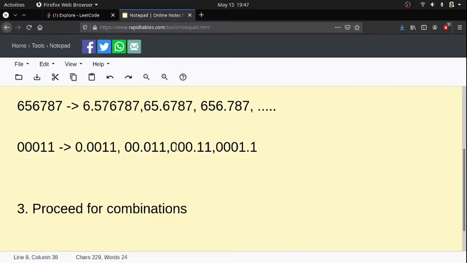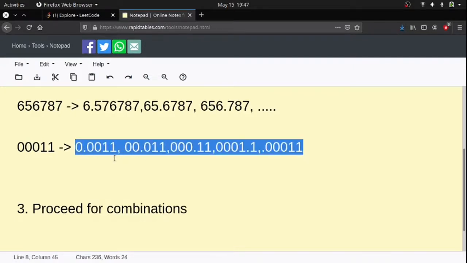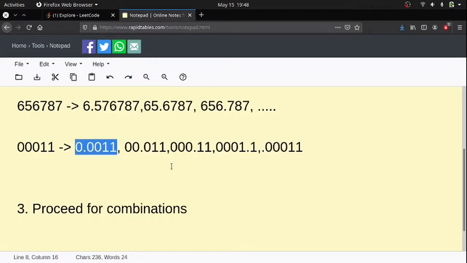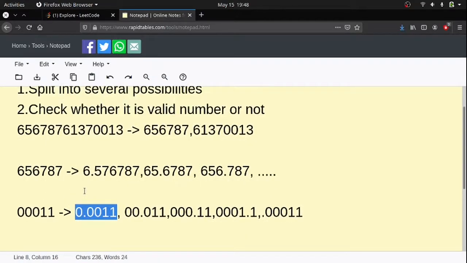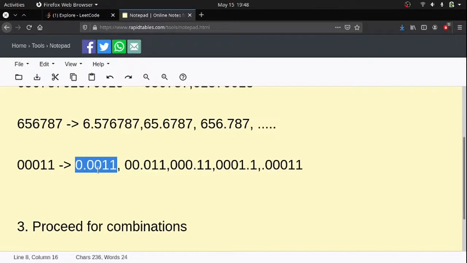0.1 is not valid, and .001 is not valid. Oh, this is the only valid one. To check whether it is valid or not, I am throwing it into a function. There are many possible ways to check this. We can convert it into float, right? If we convert these numbers into float, what will happen? Let me show you.